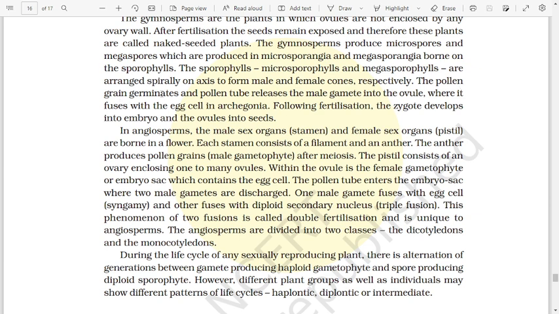The pollen grain germinates, the pollen tube releases the male gamete into the ovule, where it fuses with the egg cell in the archegonia. Following fertilization, the zygote develops into an embryo and the ovule into seeds.